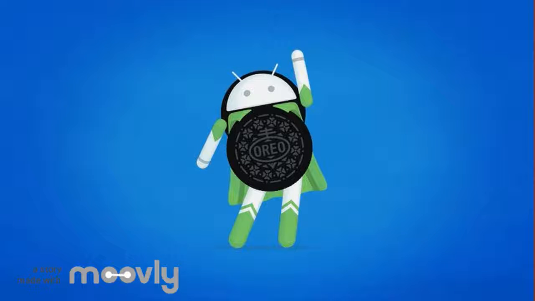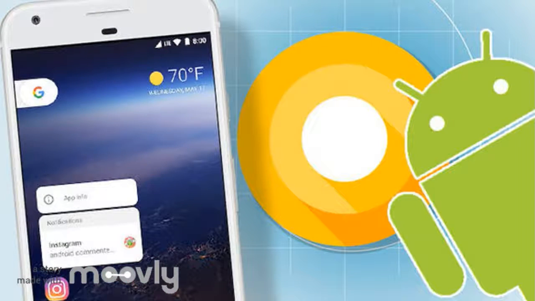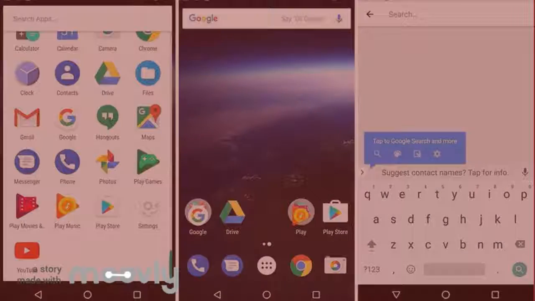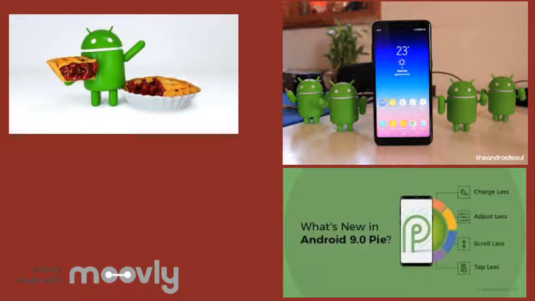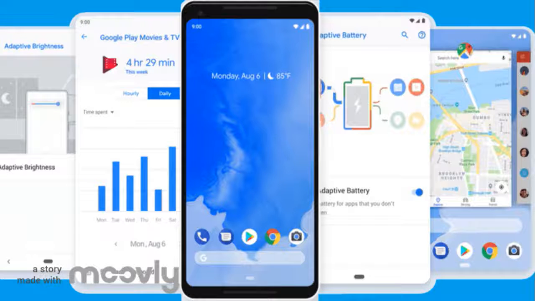Another important release was Android O, or Android Oreo. This added a ton of visual changes to the settings menu and program interface. The last OS to be released was Android Pie. This update took away Android's traditional navigation buttons but added features to extend battery life.